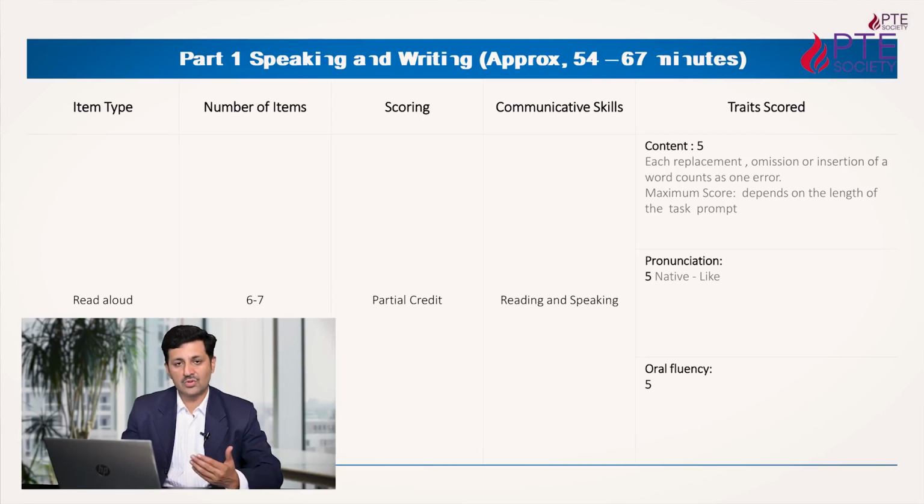And that will be 6 to 7 items, and they are giving you partial credit for that. Moreover, this question is for 15 marks: 5 marks for your pronunciation, 5 marks for your content, and 5 marks for your fluency. So why am I saying these three things again and again? Because these are the most essential things of this test. So you have to take care of these three things, and if you take care of them, you are getting maximum marks in this test, right?